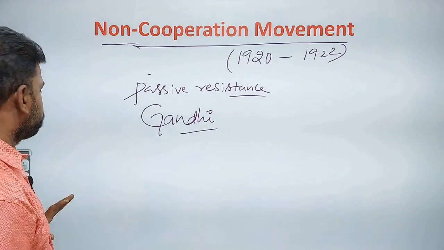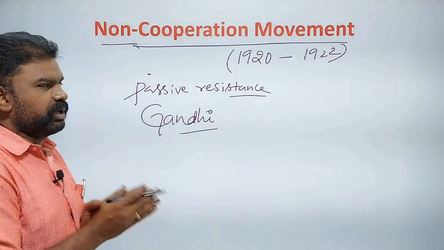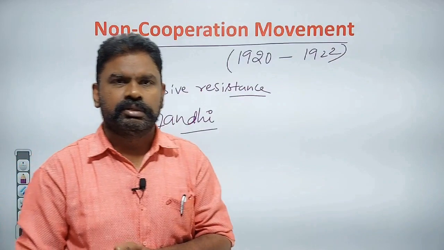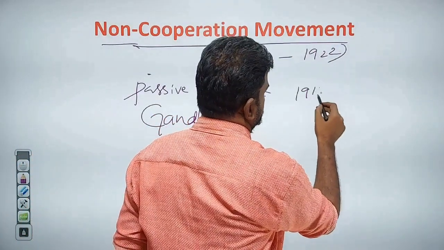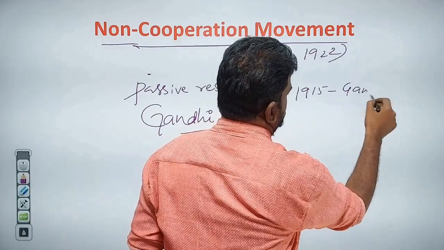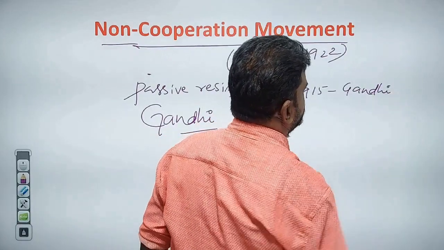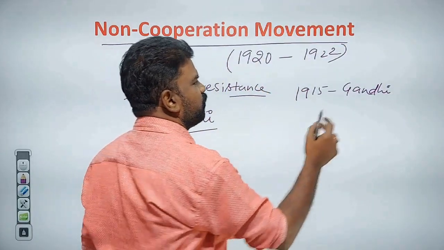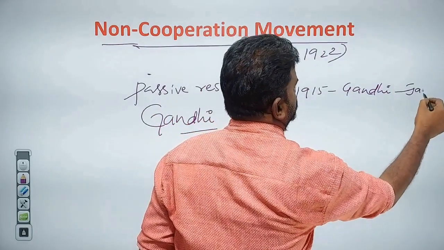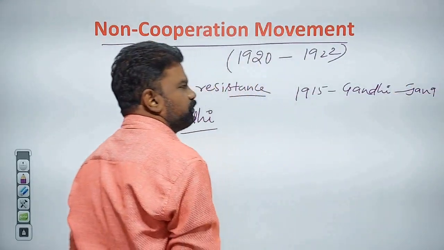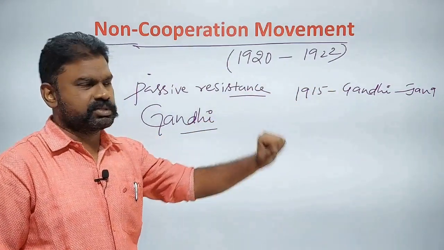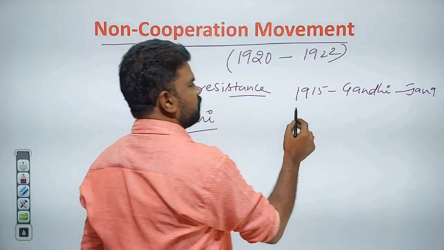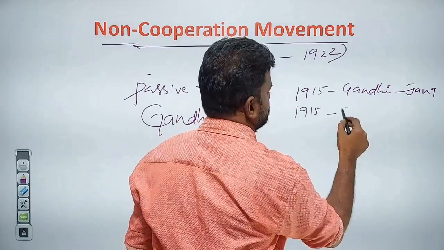Non-cooperation movement, because there were so many incidents that occurred before this. In 1915, Gandhi came to India. On January 9th, 1915, Gandhi reached India, and that day we celebrate as Pravasi Bharatiya Divas. After this, in April 1915, he started the Sabarmati Ashram.